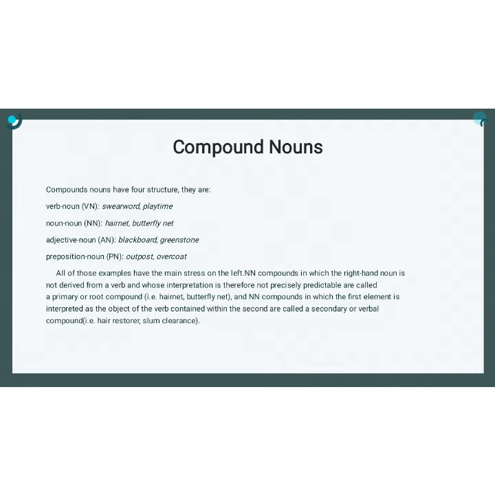4. Compound nouns. Compound nouns have four structures. They are 1. Verb noun. Example: swear word, playtime. 2. Noun noun. Example: hairnet, butterfly net. 3. Adjective noun. Example: blackboard, greenstone. 4. Preposition noun. Example: outpost, overcoat.